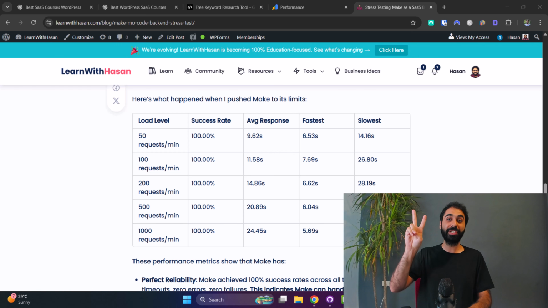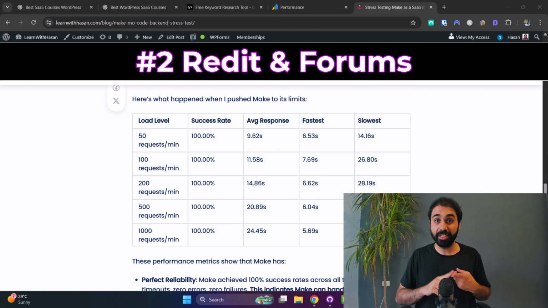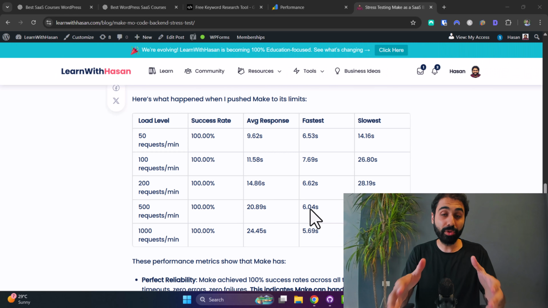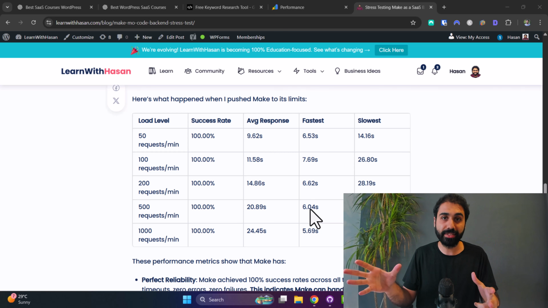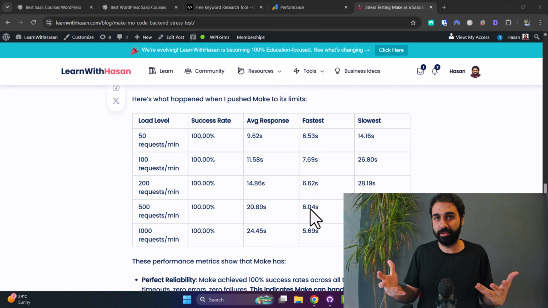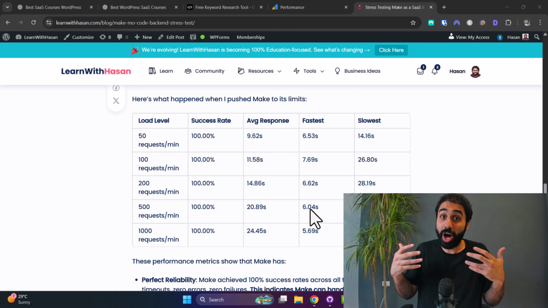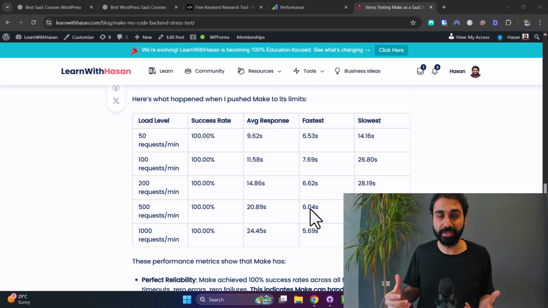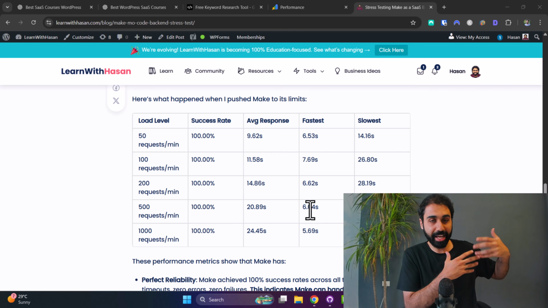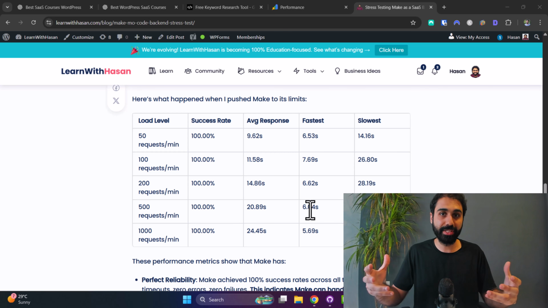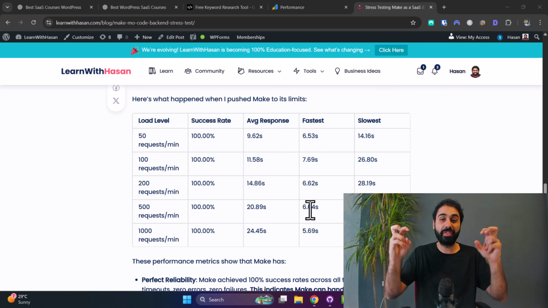Tactic number 2, engaging on Reddit, forums, and Quora. LLMs or AI models are trained on millions of Reddit conversations and threads, and Quora questions and answers, and user-generated content, because it's often seen as authentic and unbiased content. So language models and AI companies treat user content and discussions as a source of authenticity.